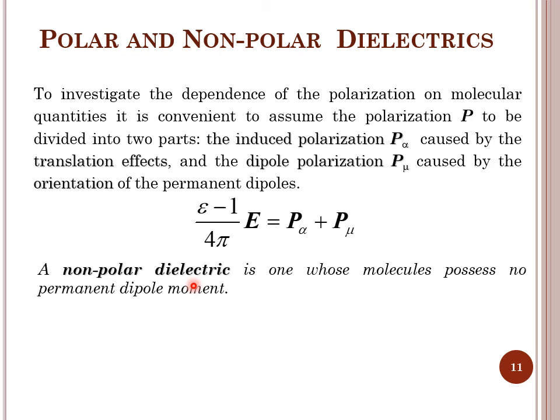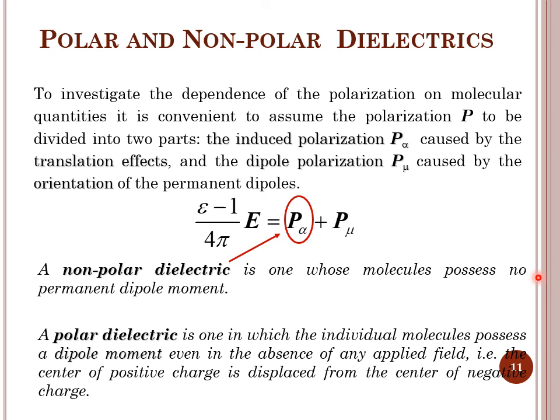It means that in the absence of external field, positive and negative charge centers are coinciding. When the field is applied, then and only then the charge centers get separated and there will be polarization. This polarization here is represented by P alpha.